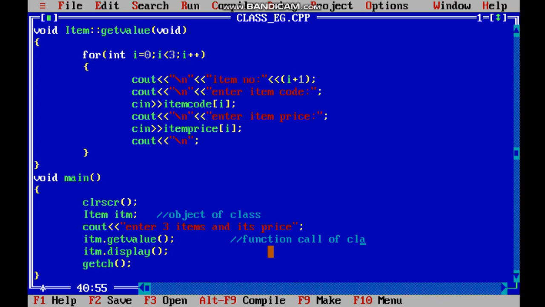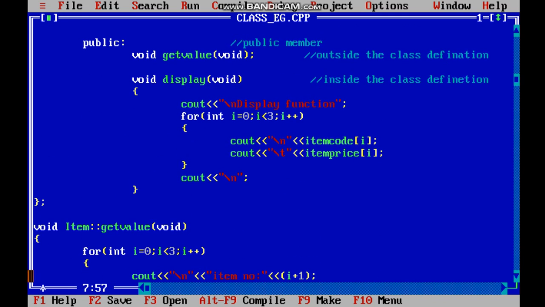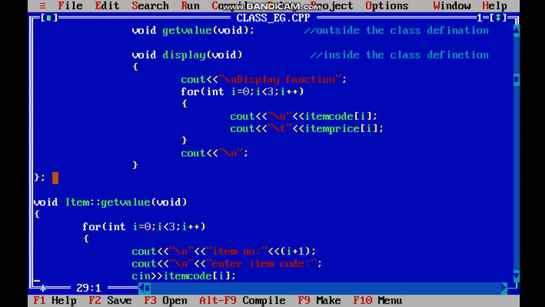Call of the class. So here it will search for the get value function. So on the top in the class we have declared get value. Now here just the declaration is done. So where is the body? It is outside the class. As you can see over here, void item, which is the class name, then 2 colons are given, and then get value.